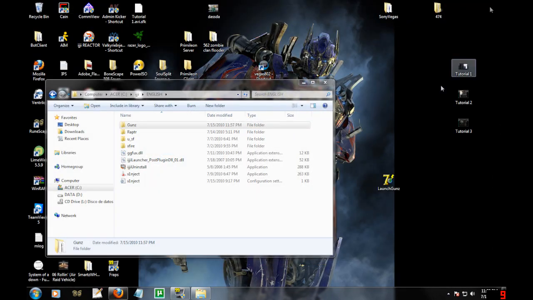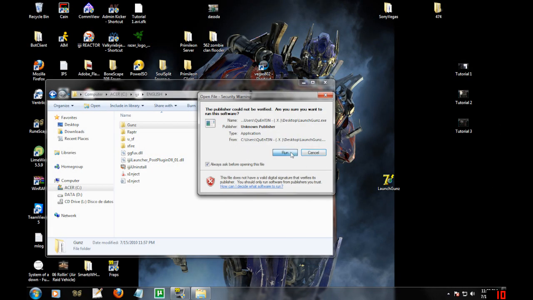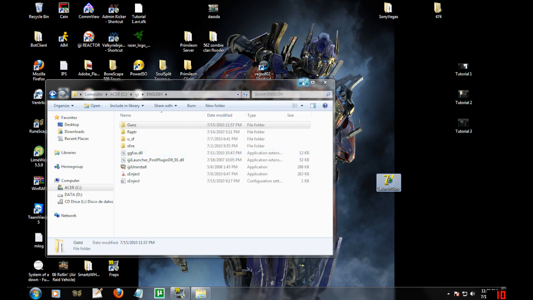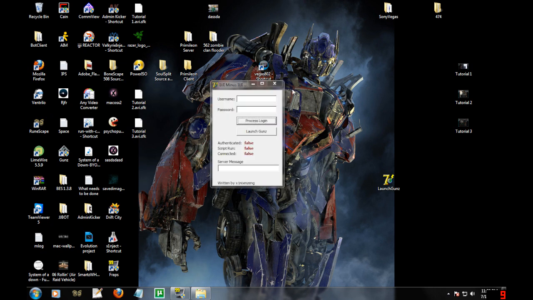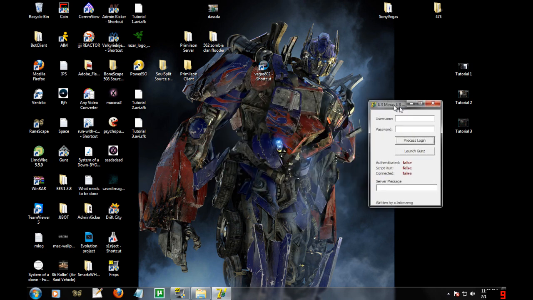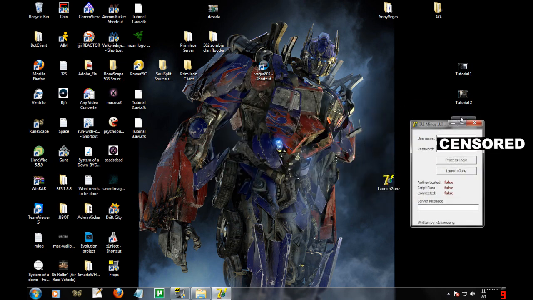Now you can close out the browser. And now open Launch Guns. Just hit run. Then proceed to enter your IJJI username and password. Once you have done so, press Proceed Login. This would say Authenticated True and Connected True. Then bring up your injector.